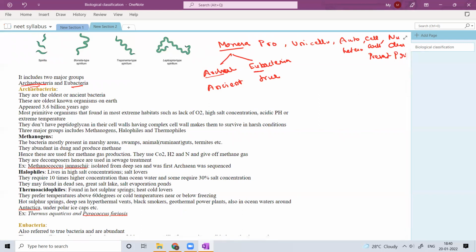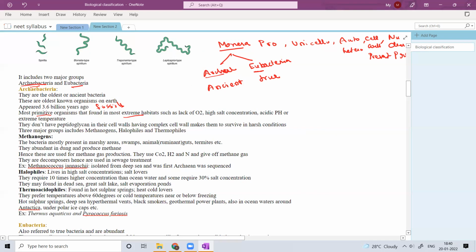Not recently, but 3.6 billion years ago, they found fossils of them. These fossils of Archaebacteria belong to the age which is 3.6 billion years ago. So these are most primitive organisms, okay, that are found in most extreme habitats. So that is the difference.